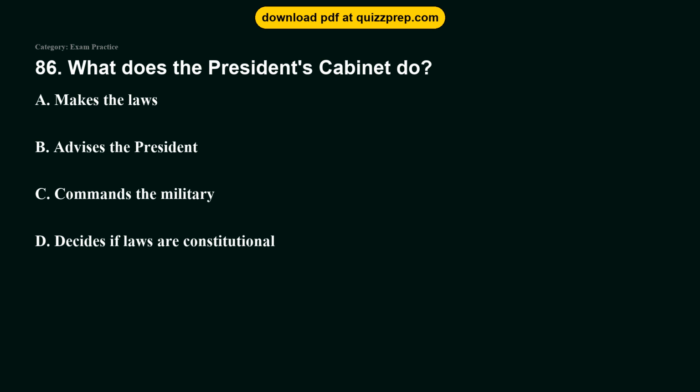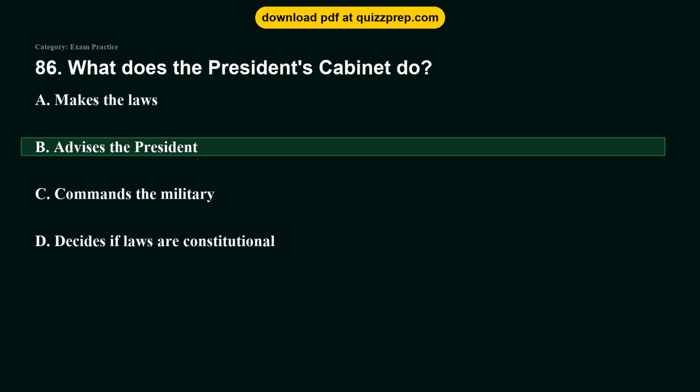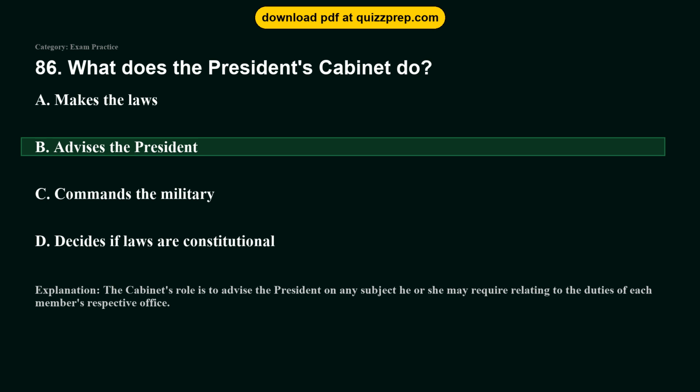Question 86. What does the President's cabinet do? Option A, makes the laws. Option B, advises the President. Option C, commands the military. Option D, decides if laws are constitutional. The correct answer is option B, advises the President. The Cabinet's role is to advise the President on any subject he or she may require relating to the duties of each member's respective office.